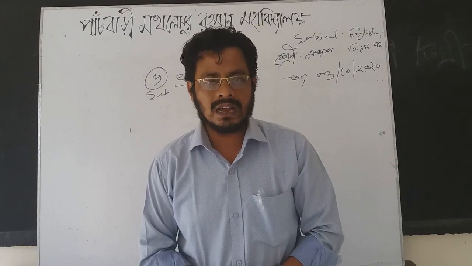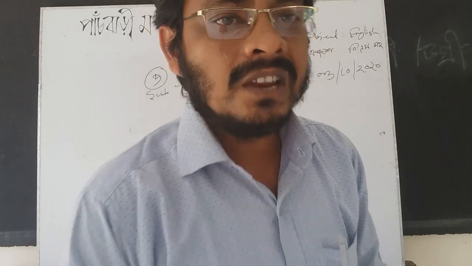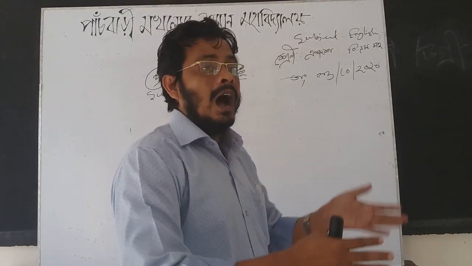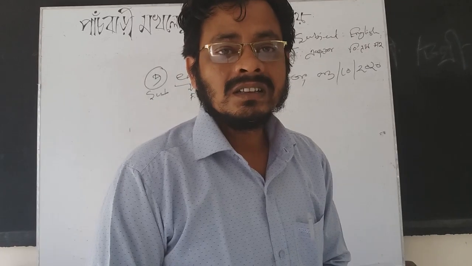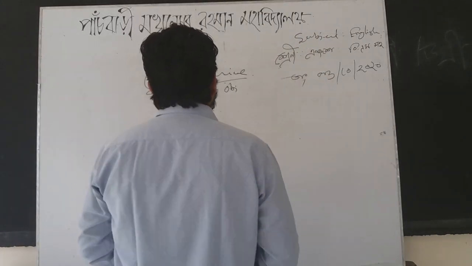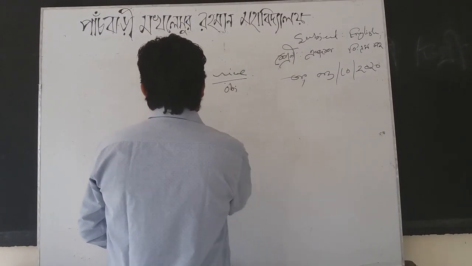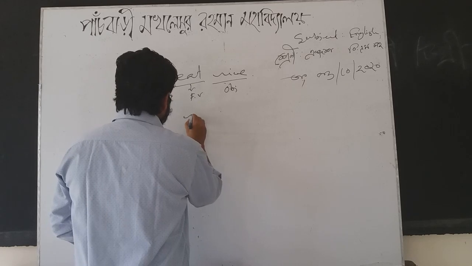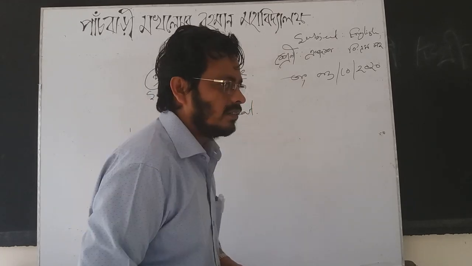So you will have to know the structures of all the sentences. If you know the structures of all the sentences, then it will be very easy for you to identify what kind of sentence it is, how it is constructed, how it is making sense. Now, the most important thing is that I have written here, I, rice, eat. Is this a sentence?